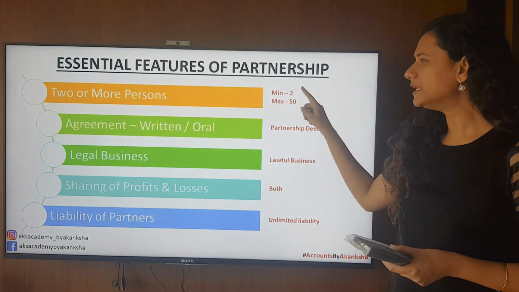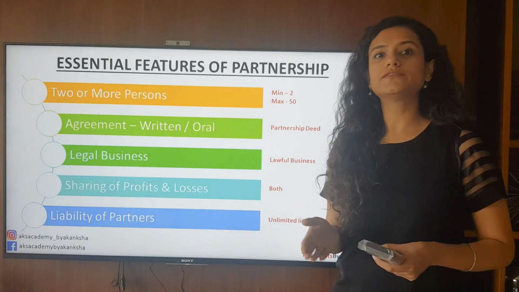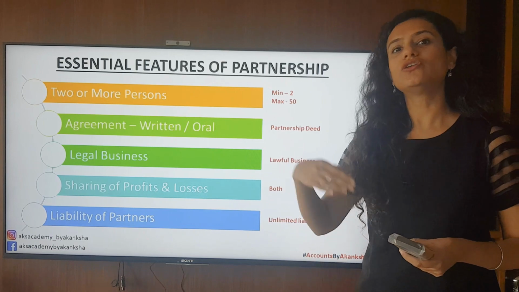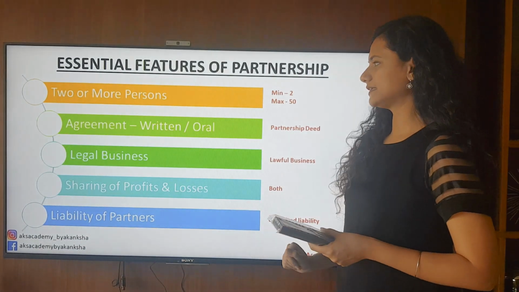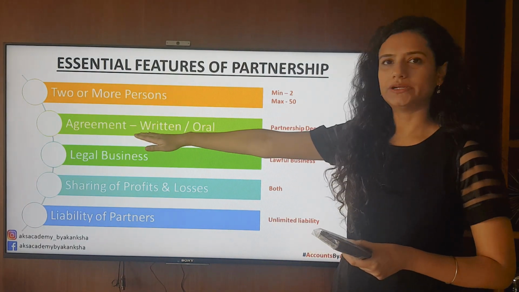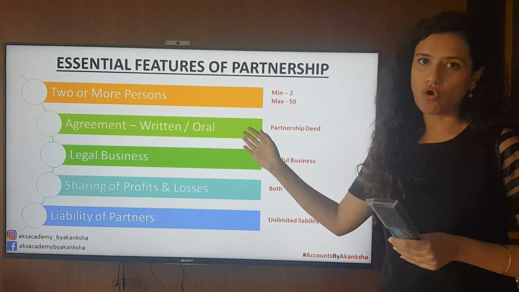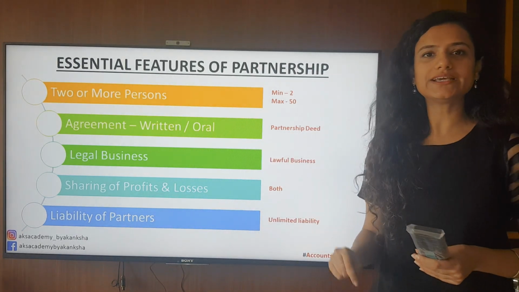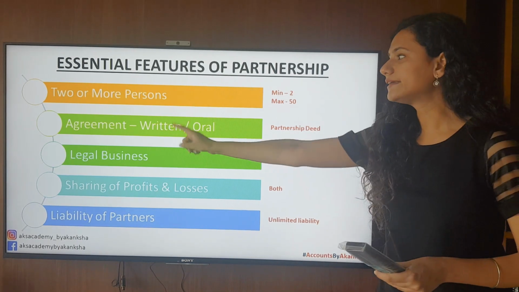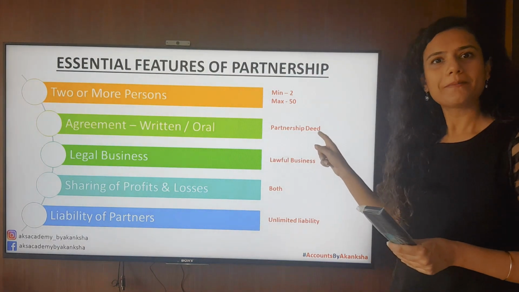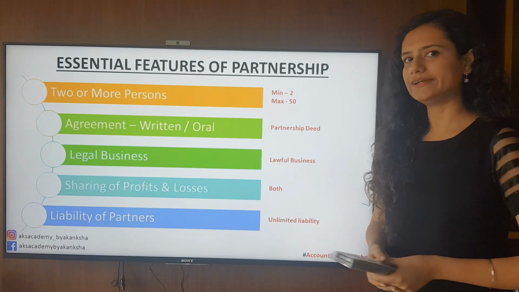Here we have minimum 2 and maximum 50. It differs for a business, it differs for a banking sector, and it differs for a non-financial institution. So these are three different things that you also have to take into consideration. Then we have agreement. Now partnership can have an agreement which is either written or oral, but in today's time, to avoid disputes, it's always better to have a written agreement. And the written agreement is known as the partnership deed. So we will be talking about the partnership deed ahead in much more detail.